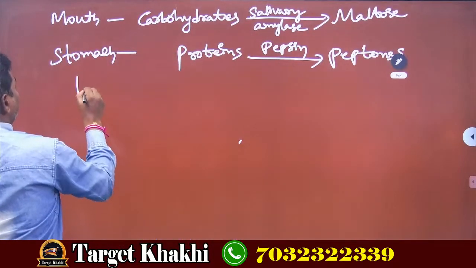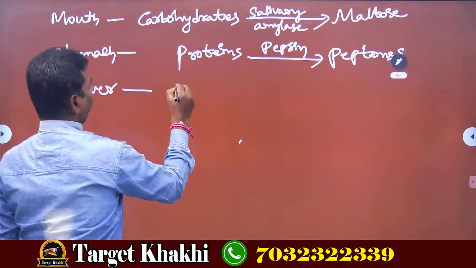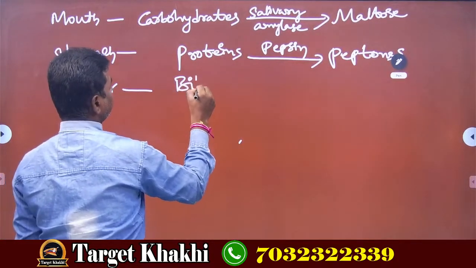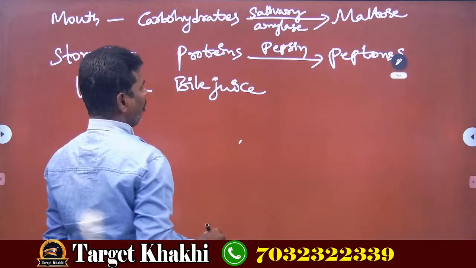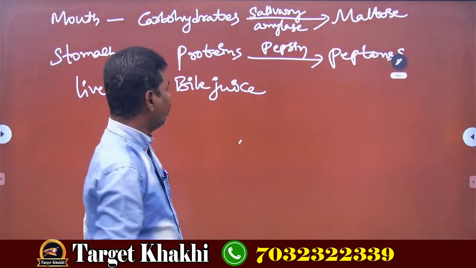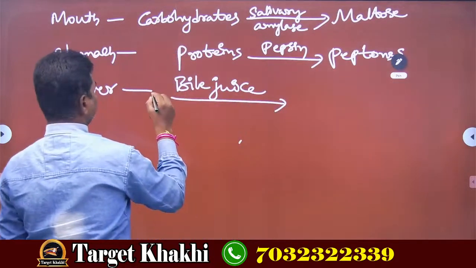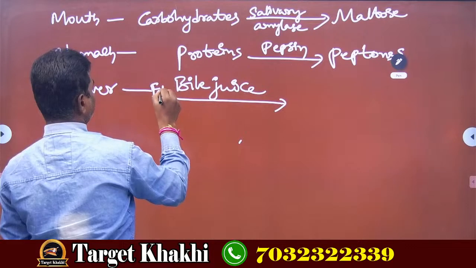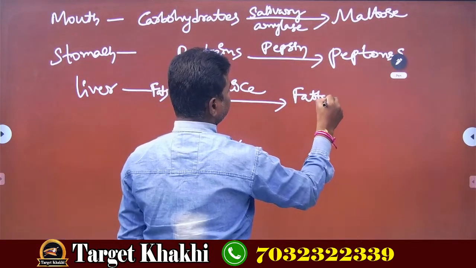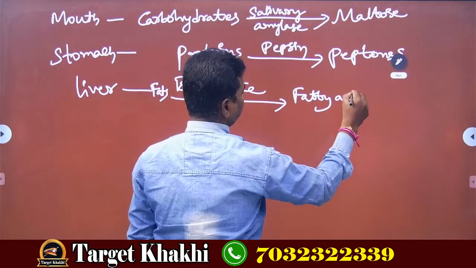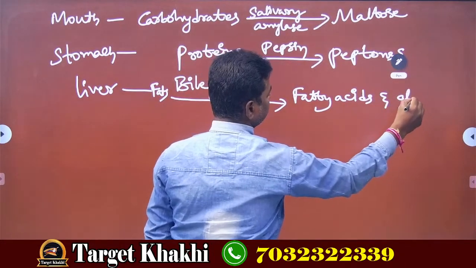Stomach, after that liver. In the liver, bile juice is present, which converts fats into fatty acids and glycerols.